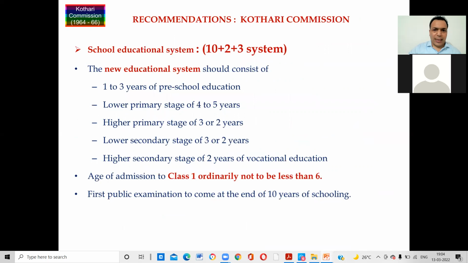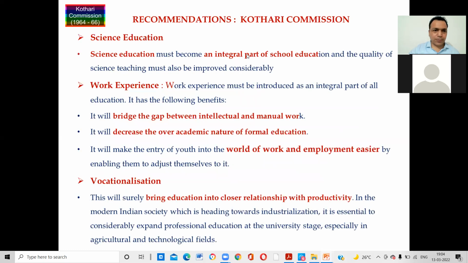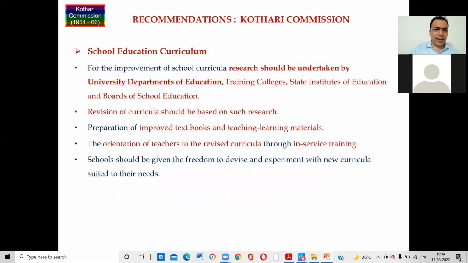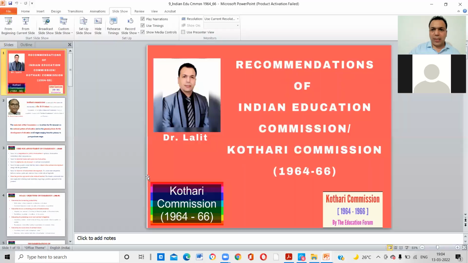Right? And the 10+2+3 system was also introduced, okay, but it was executed in 1986. It also talks about science education, work experience, vocationalization. Yes, this is important, right? After the 10th, education should be such that there is a vocation, so that after the education one can earn his bread and butter, right, guys? So this is all about the Indian Education Commission.